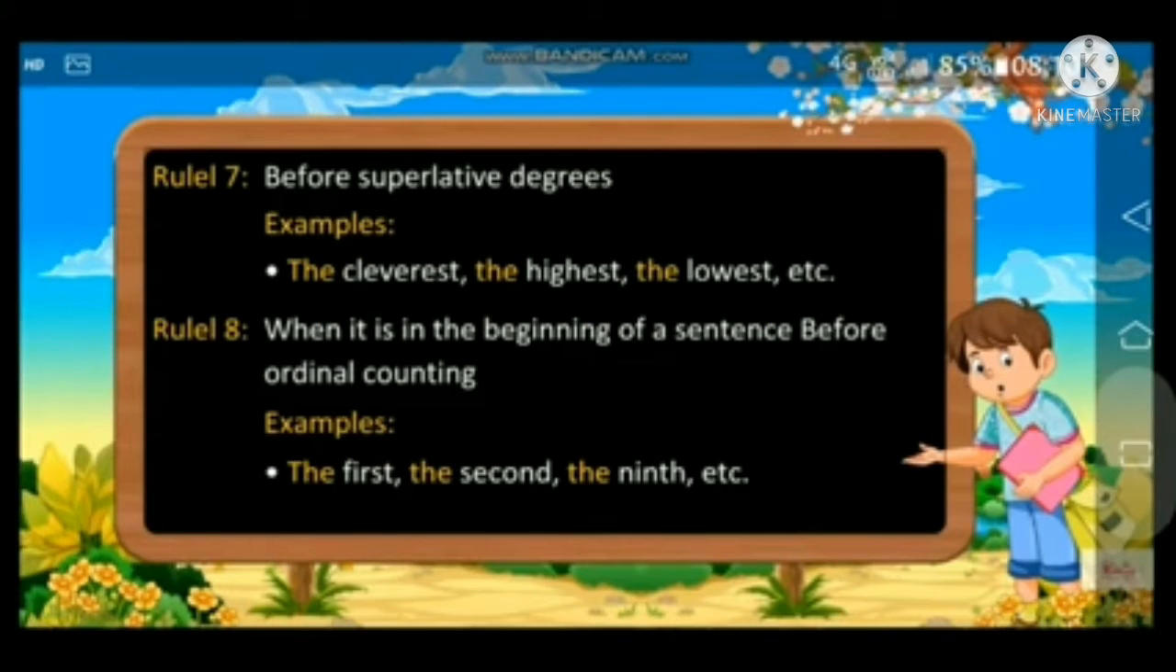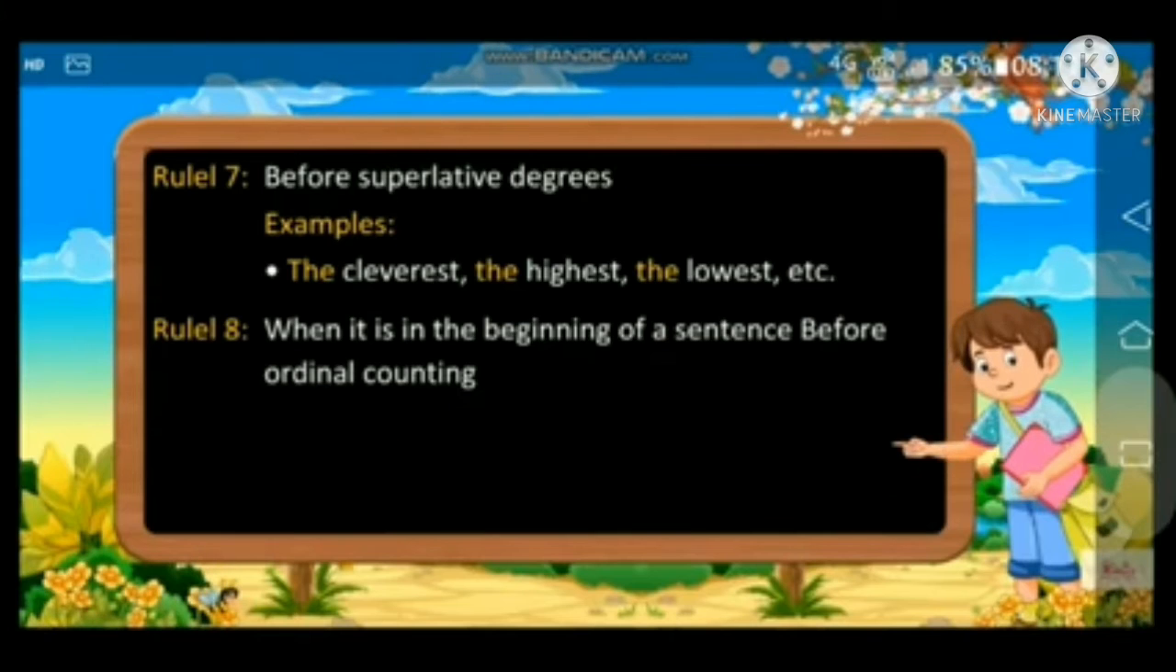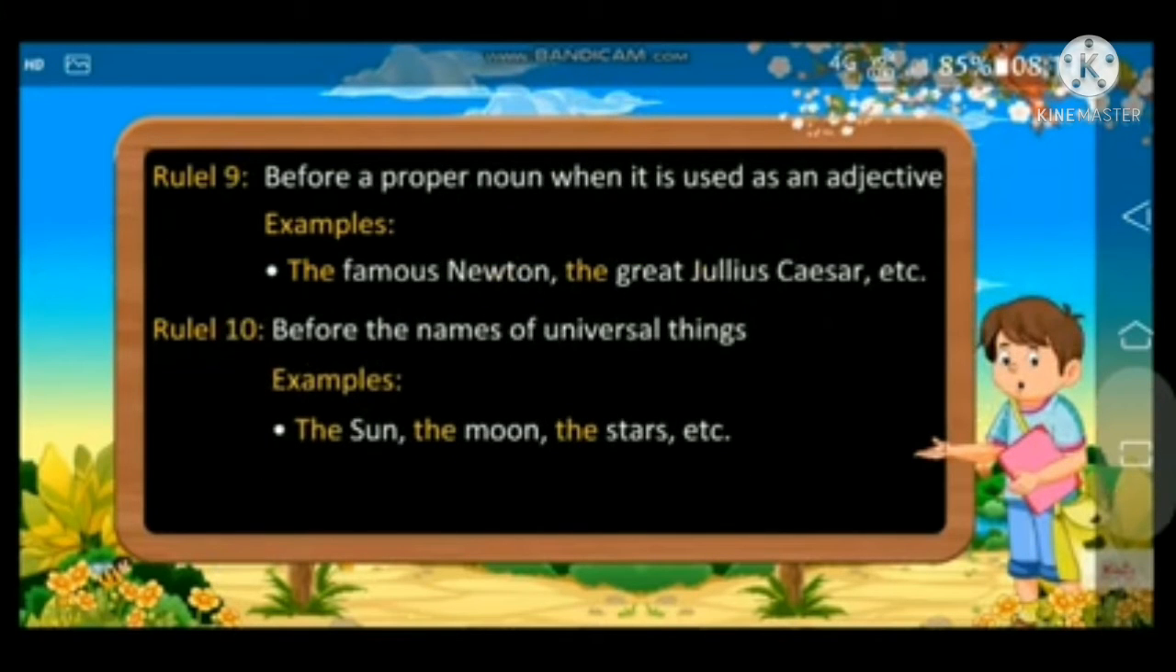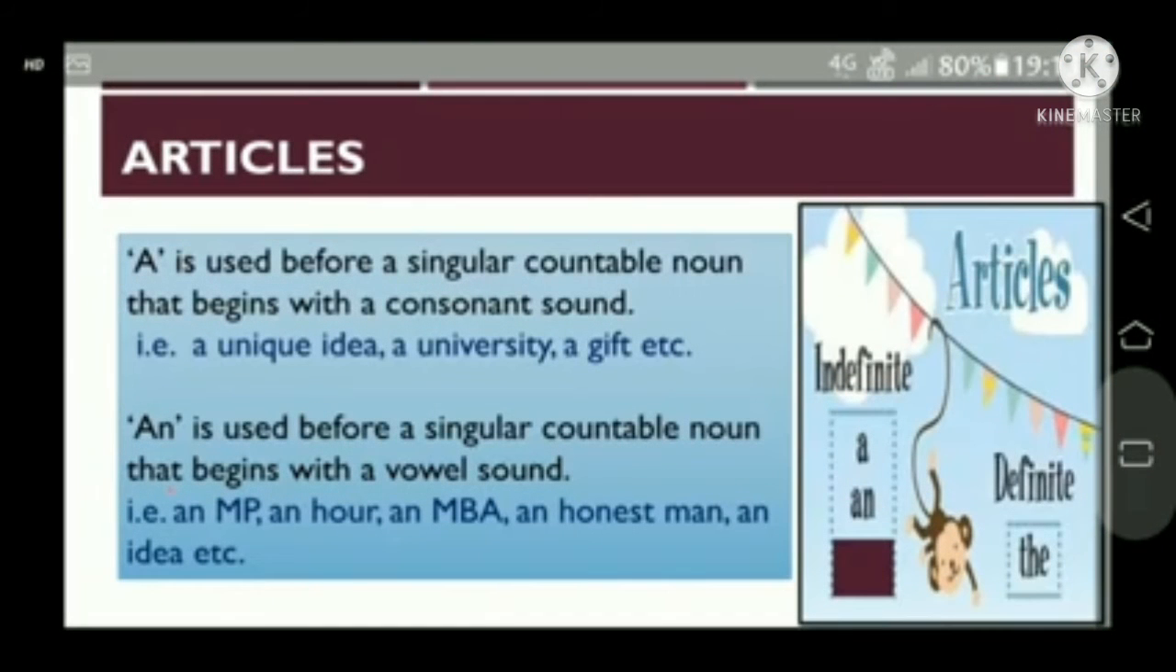Now before superlative degrees we use the, like the cleverest, the highest, the lowest, etc. Next rule, when it is at the beginning of a sentence, before ordinal counting we use the, like the first, the second, the ninth, etc. Before a proper noun when it is used as an adjective we use the, like the famous Newton, the great Julius Caesar, etc. Before the names of universal things we use the, like the sun, the moon, etc.